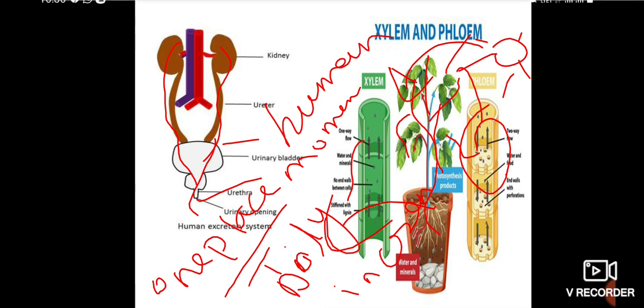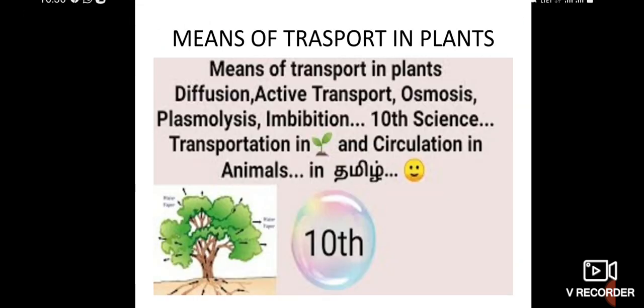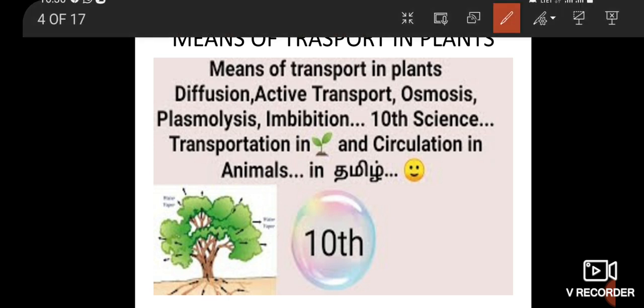Okay, can you understand? Now, the means of transport in plants are diffusion, active transport, and osmosis. Plasmolysis is also related to transport.